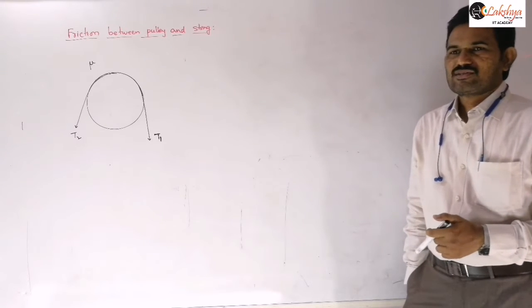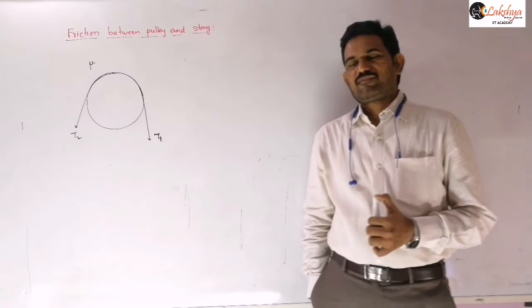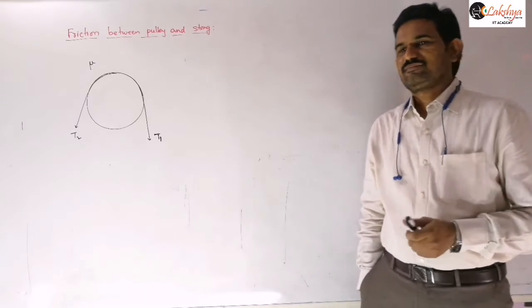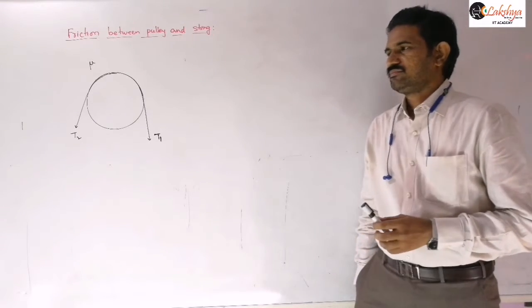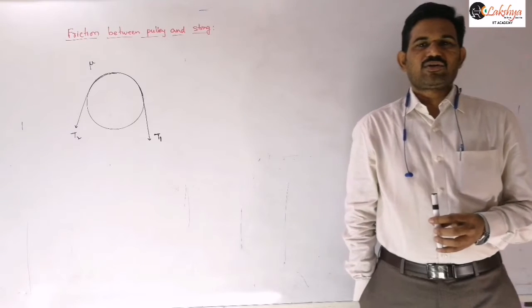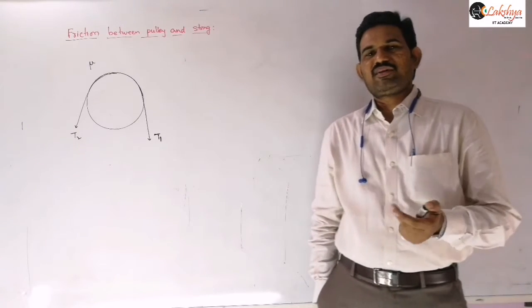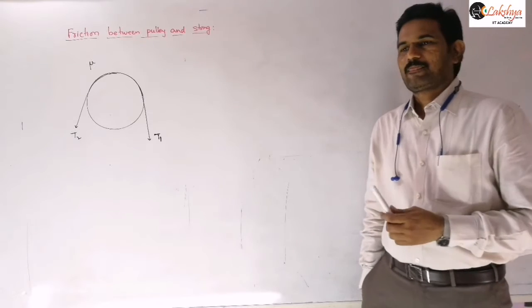If friction is considered between the pulley and the string, then the tension in the string will be different on both sides of the pulley.